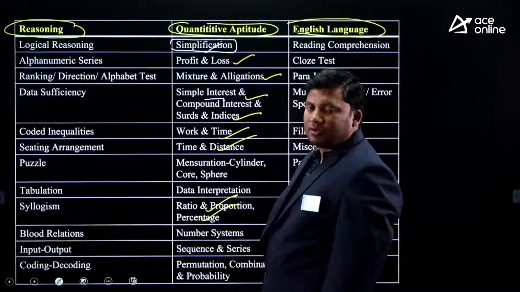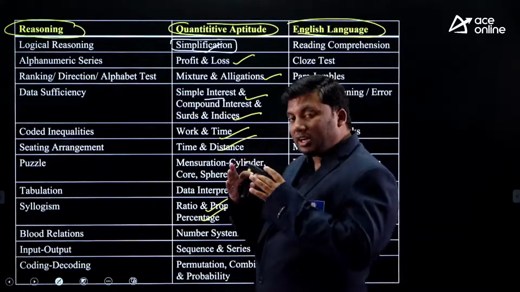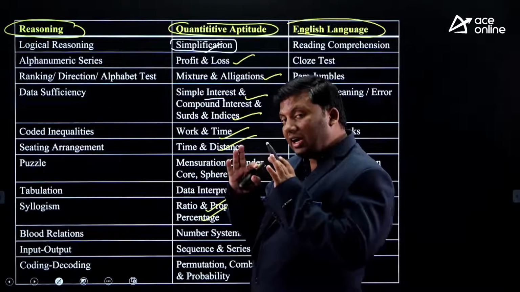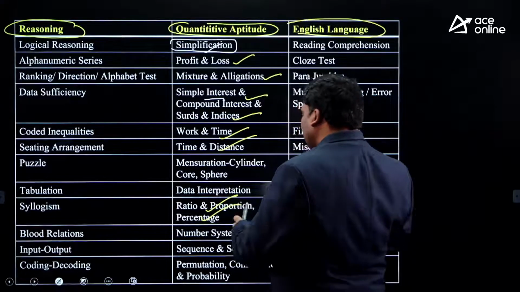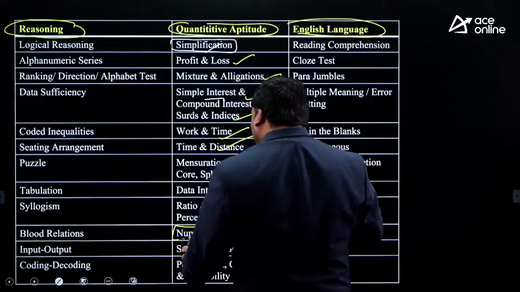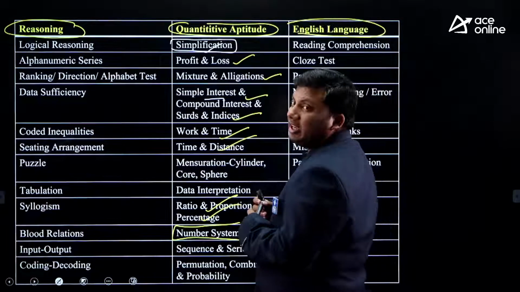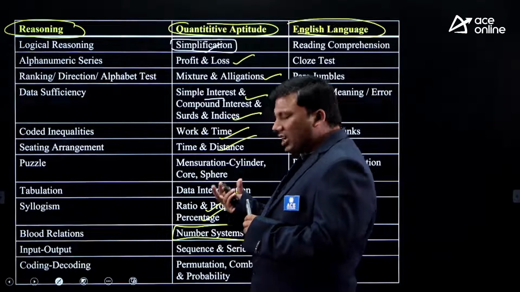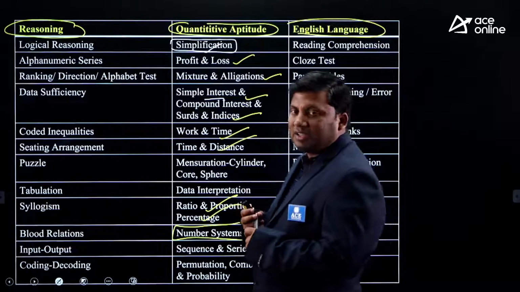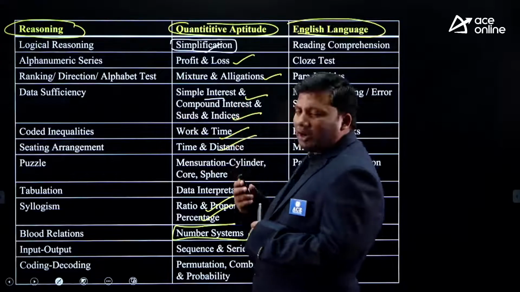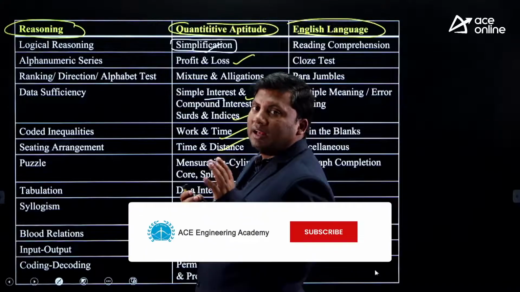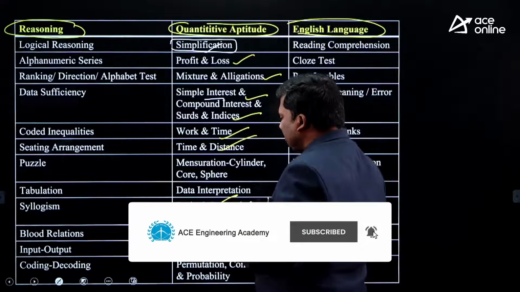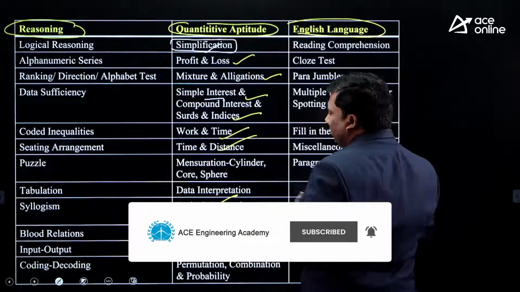So in quantitative aptitude, you need to concentrate on simplification and approximation. Some number system related questions will come, especially divisibility rule related, LCM, HCF related questions. Some basic understanding of number system is extremely important. And when you are doing simplification, without simplifying, you can solve the problem in case you know all the concepts.